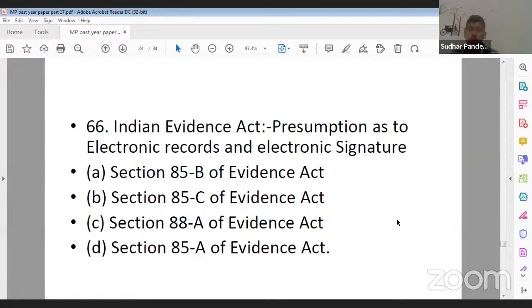Presumption as to electronic records and electronic signature is given under which section? Option A, 85B; option B, 85C; option C, 88A; option D, 85A. What should be the correct answer? Question number 66. This is purely a section number based question.